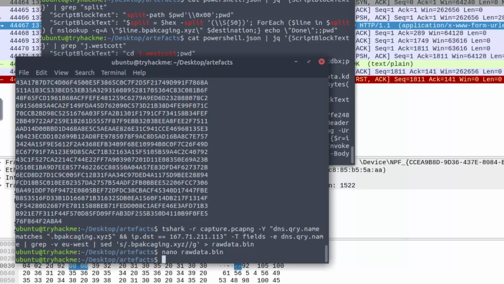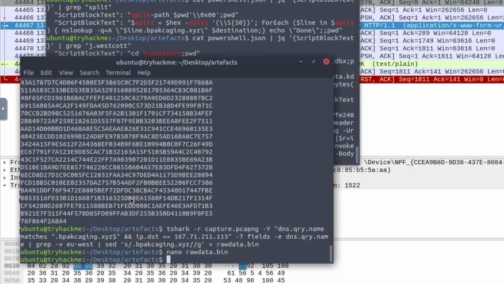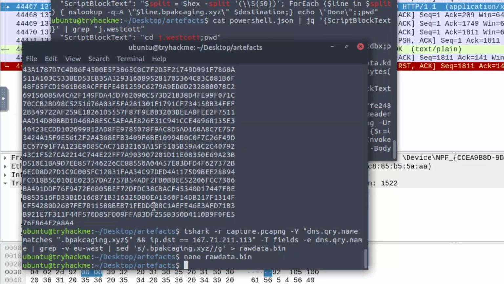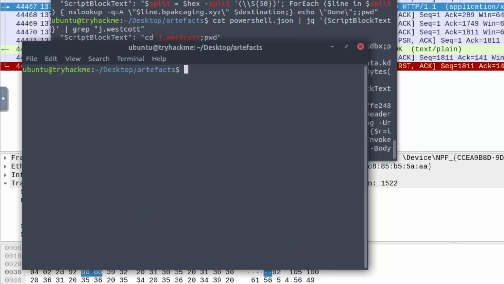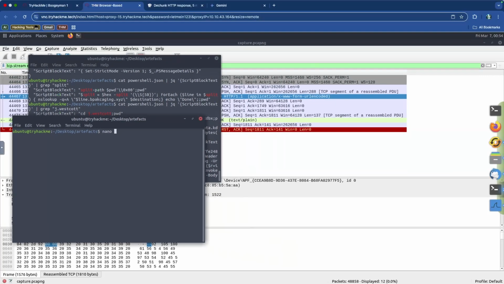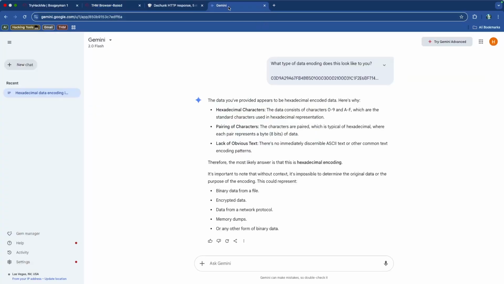I'm going to close this out, and we need to create a basic script that would convert it for us. I'm going to clear this portion. I'll use nano. What would be a good tool that can convert hexadecimal into KDBX, or at the very least decode hexadecimal for us?